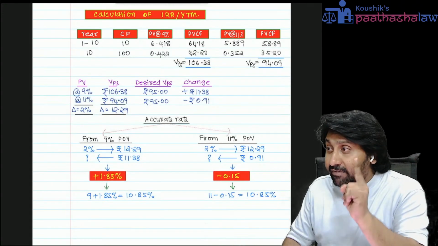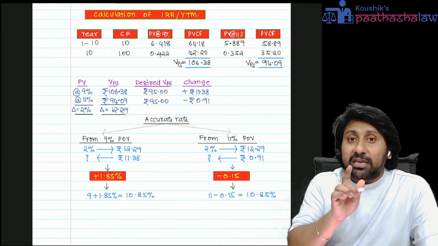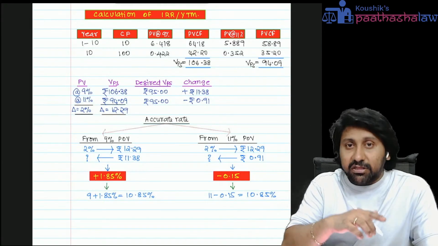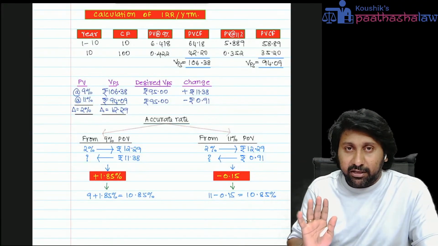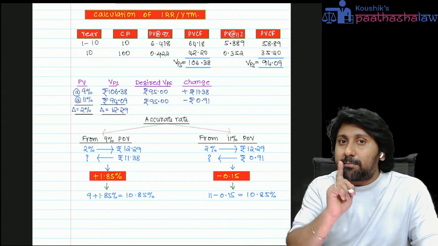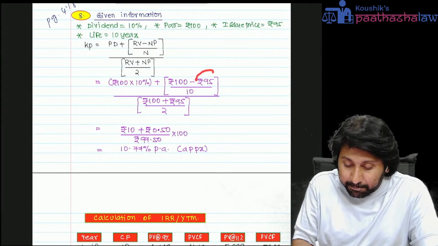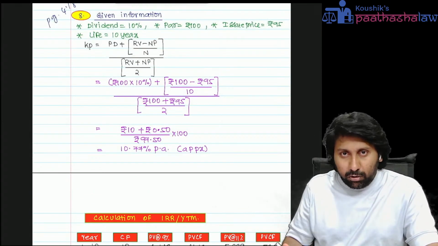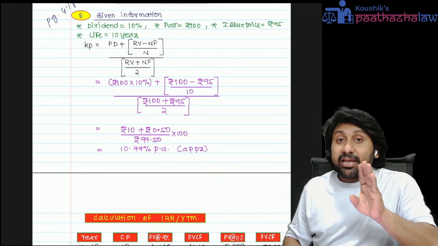But one very, very important thing, my dear students, listen carefully. When they give a question on KD or on KP, in both cases, approximate and accurate, you have to calculate. But do remember one point carefully. Target is NP. You will take the approximate PV, then one rate below.